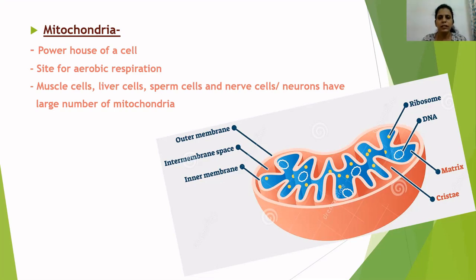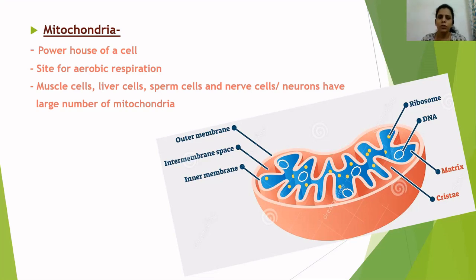Now, respiration can take place in the presence of oxygen or in the absence of oxygen. When it occurs in the presence of oxygen, it's called aerobic respiration, and when oxygen is absent, it is known as anaerobic respiration. In the process of aerobic respiration, the glucose molecule combines with oxygen, and a large amount of energy is released along with the production of carbon dioxide and water.